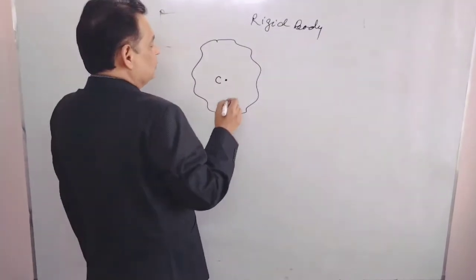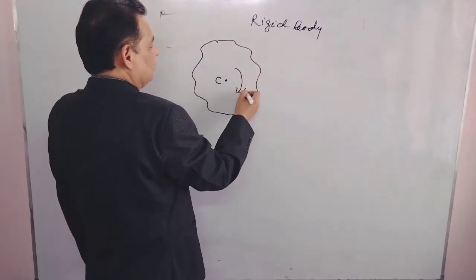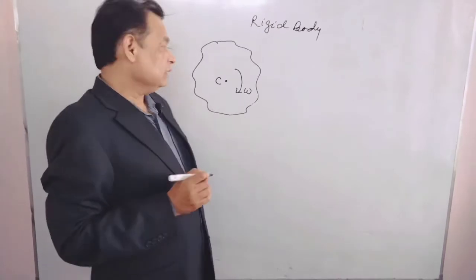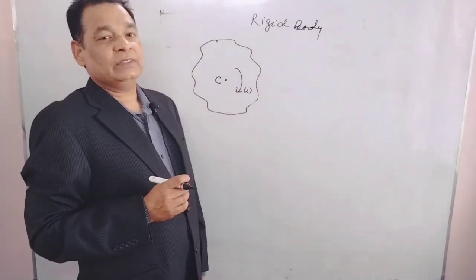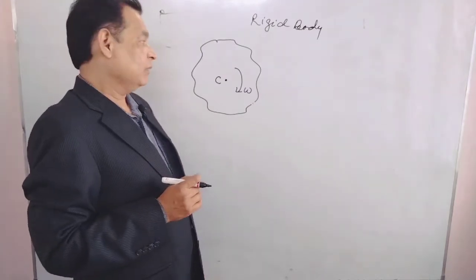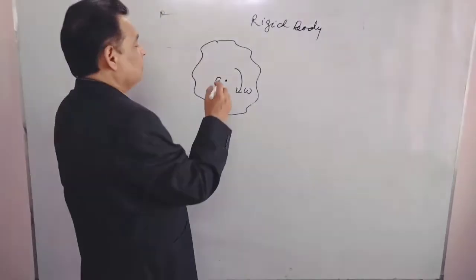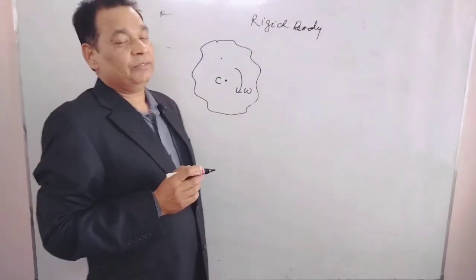And suppose this body is rotating in this way with angular velocity omega. This angular velocity is clockwise. For this one, if you want to find the linear velocity of any point on this rigid body, we can find it.